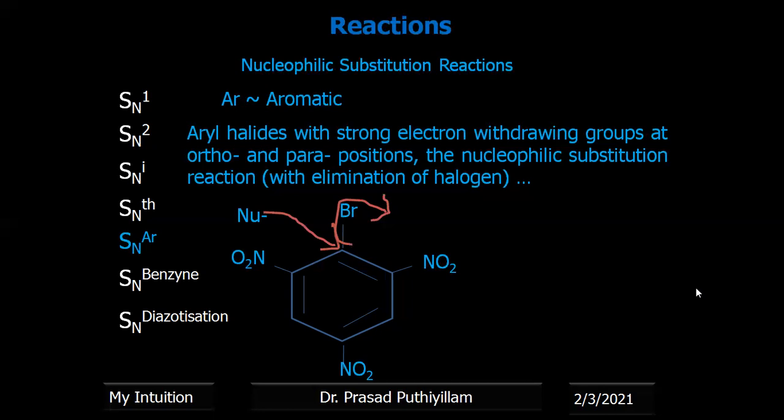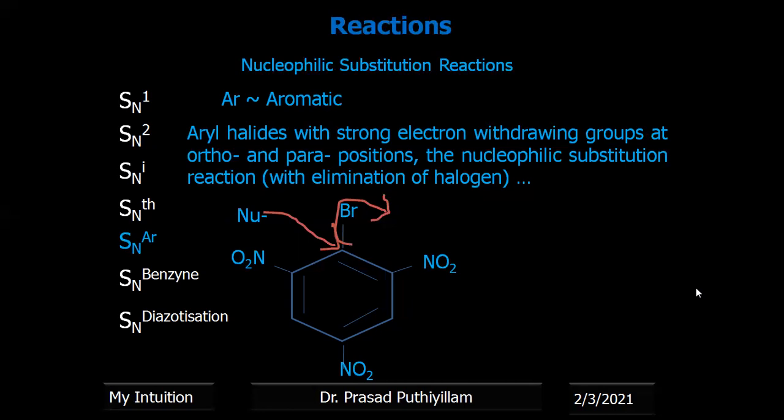The electron withdrawing groups will always force the nucleophile to replace the halogen atom. Therefore, more ortho-substituted products show stronger reaction than ortho and para substituted. If two ortho positions have electron withdrawing groups and the para position also has one, this is highly reactive towards SNAr.